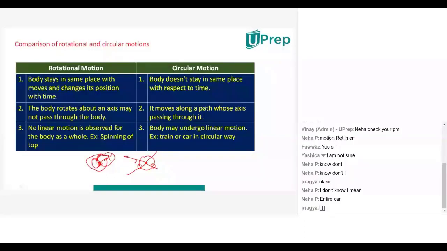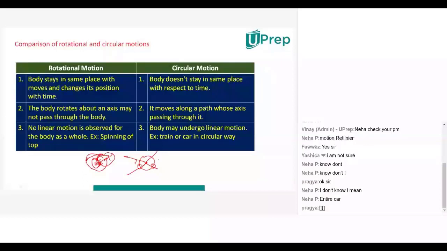Now see here. Whatever fan is there, the blades of the fan, will it have any translatory motion as a whole? Is it moving as a whole, or not? Sir, only the blades. The blades are touching the disc, no? Yes, only the blades are moving, and this disc is not moving along with them, isn't it? Yes, sir.